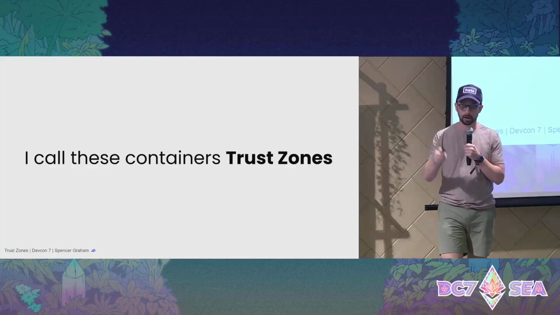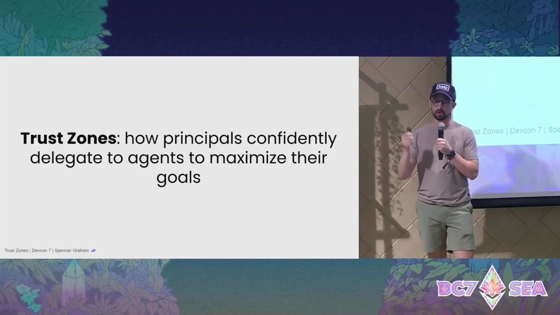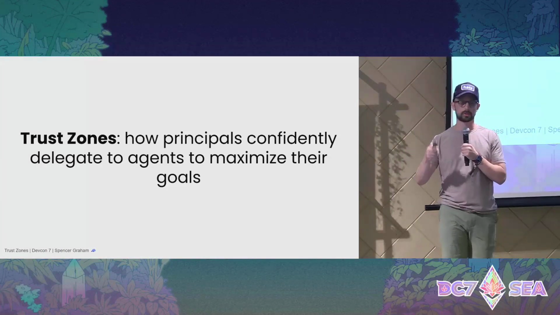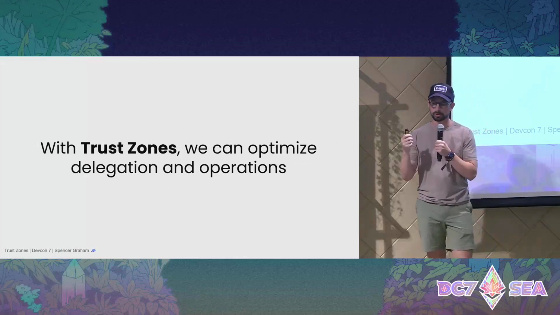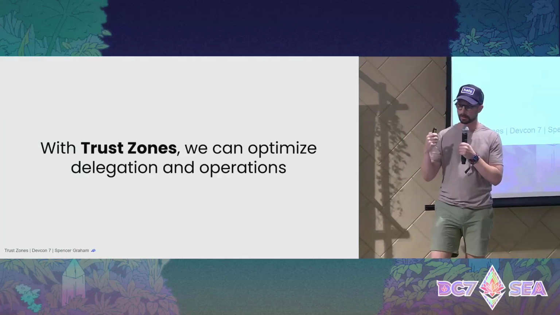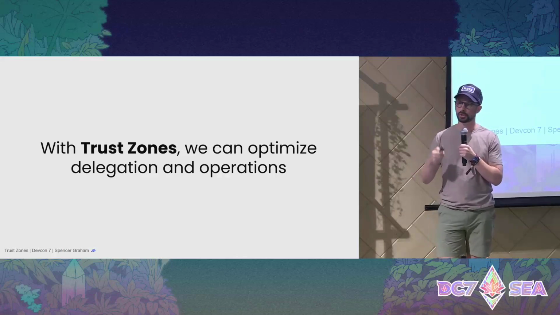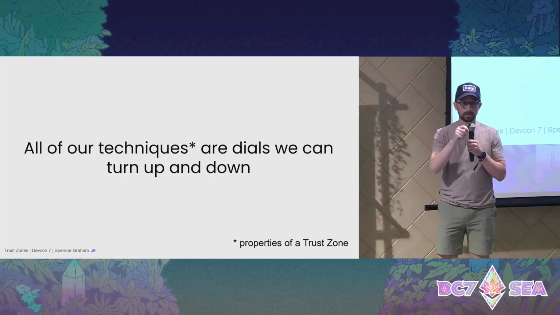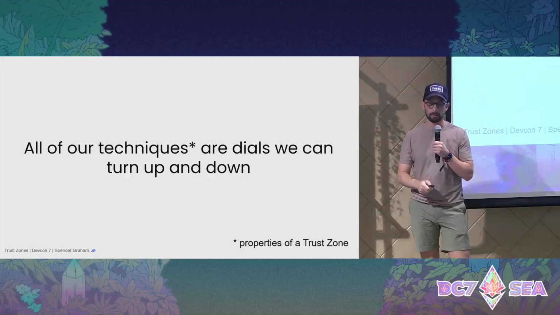So I call these containers trust zones. Trust zones are how principals like me can confidently delegate to agents to maximize their goals. With trust zones, we can also optimize delegation and operations within organizations because all of our techniques, 0, 1, 2, 3, 4, are dials that we can turn up and down.